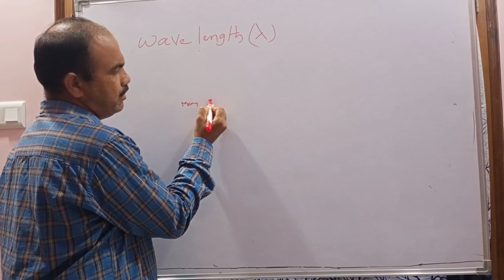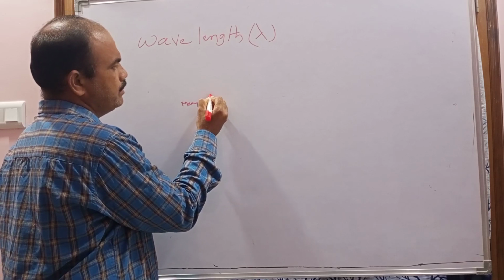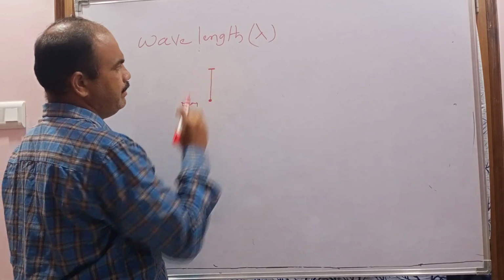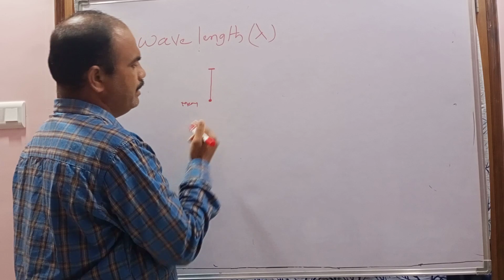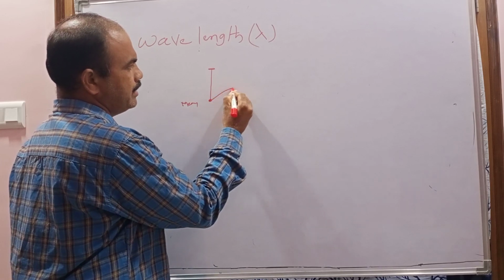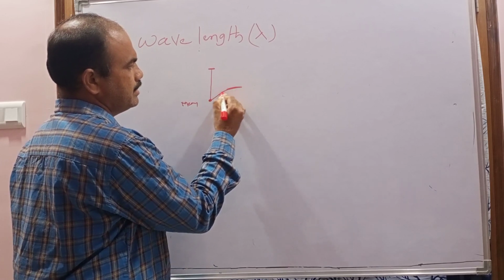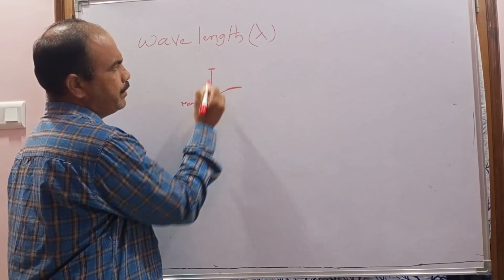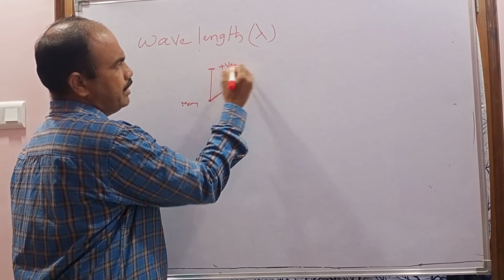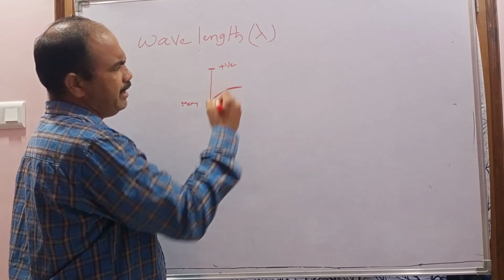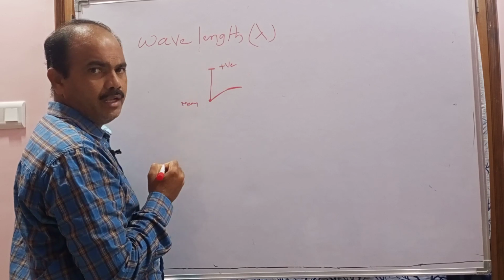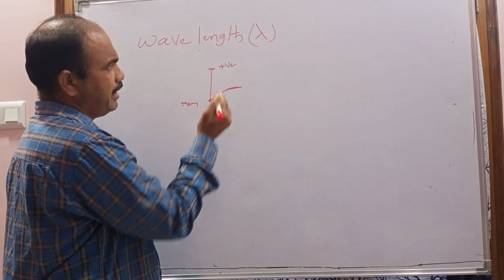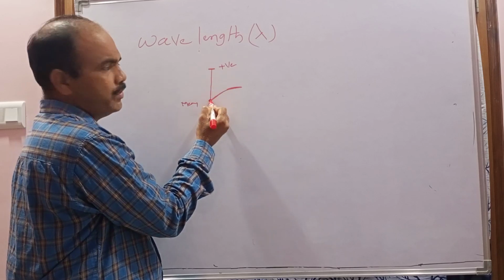As it goes from the mean position to the positive extreme position, it will take some time. In the same way, the disturbance will travel some distance. Let us consider this is the distance traveled by the wave when the vibrating particle goes from mean position to positive extreme position. Again, after reaching the positive extreme position, the vibrating particle does not remain at the same place. It again reaches the mean position.